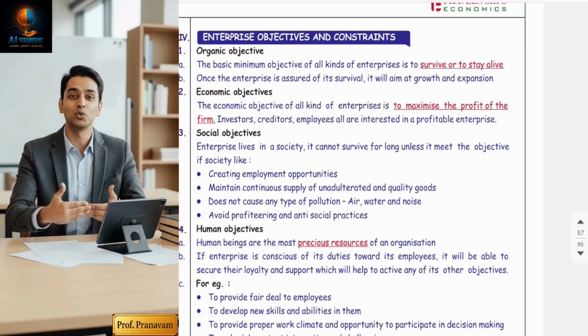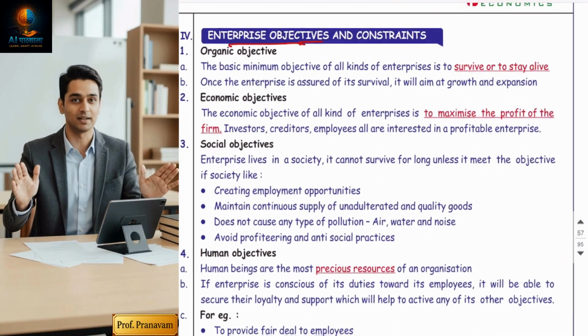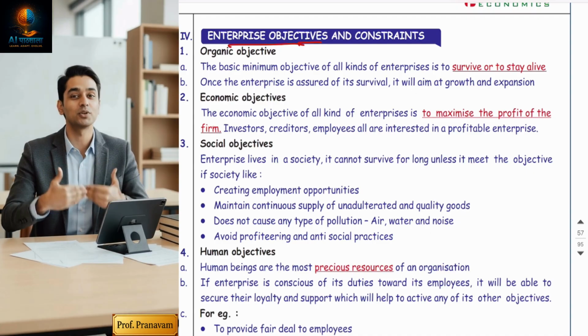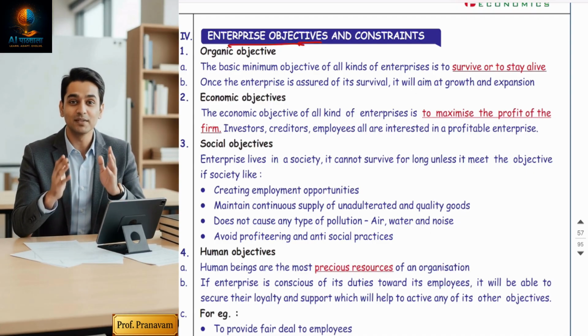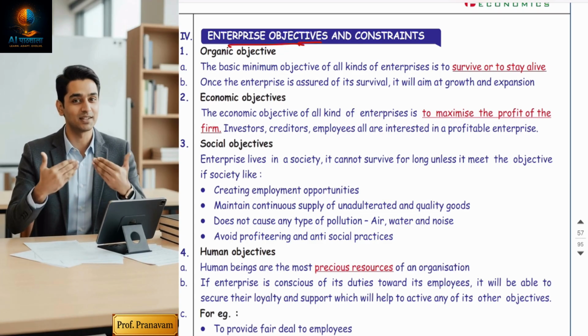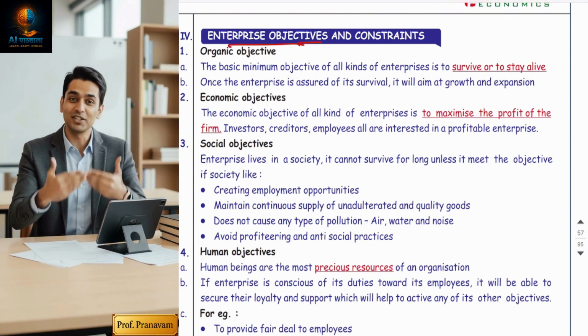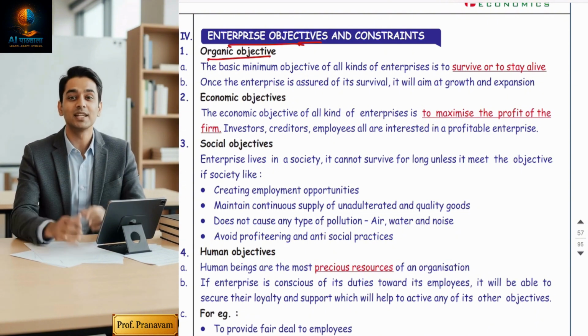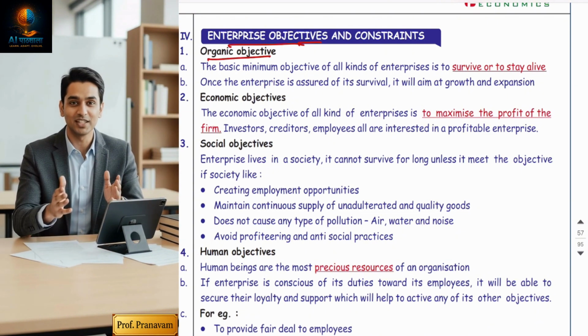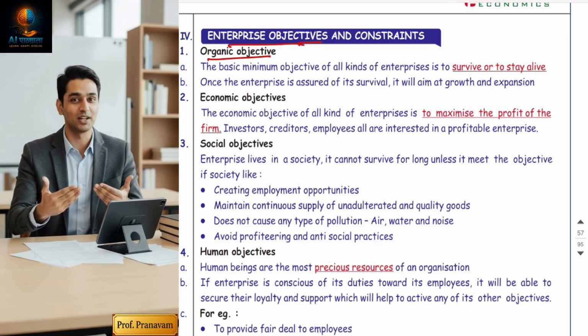Now, enterprise objectives and constraints. Guys, what are the objectives of the enterprises? Of course, the production function is a businessman's function. So, what are the objectives of the businessman? Every businessman has three basic objectives. The main objective, which is common, is selfish interest. It's the businessman's own objective. That is the organic objective.